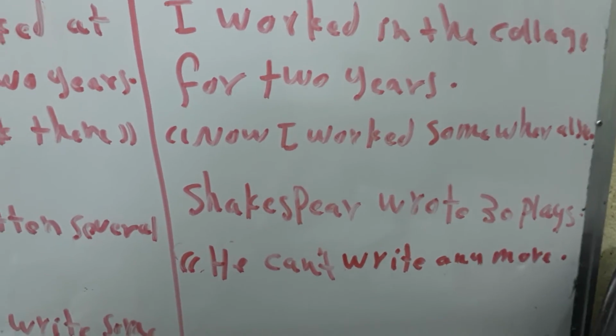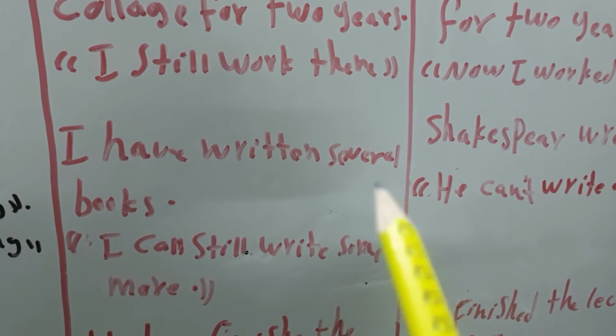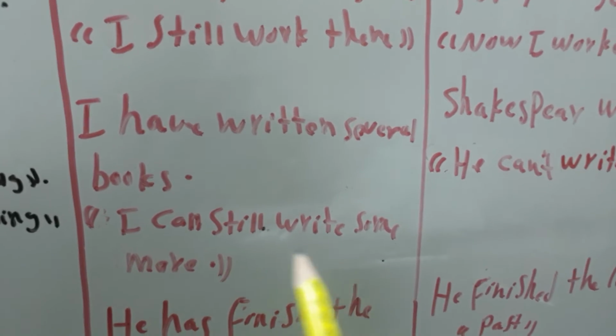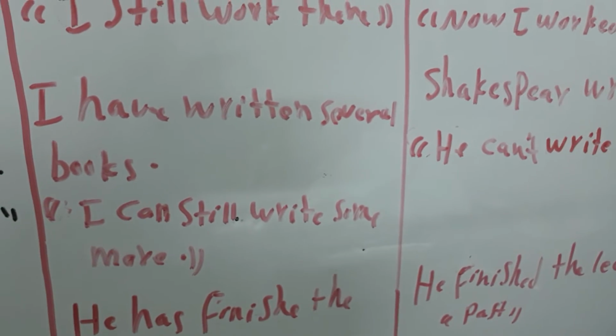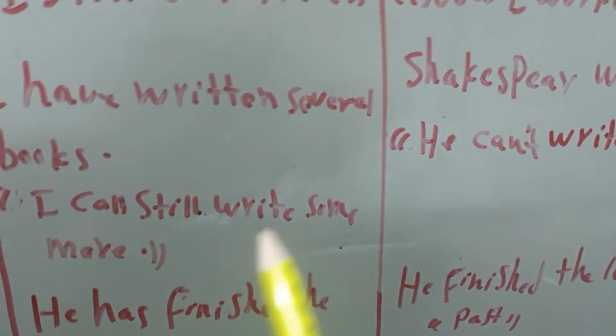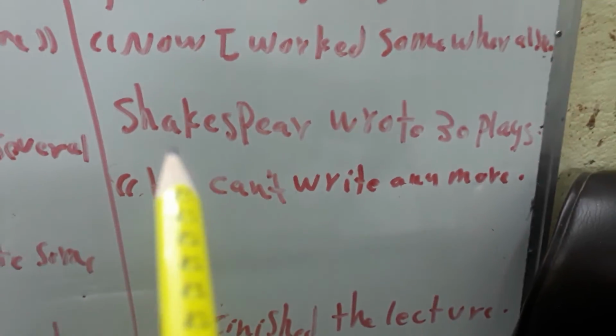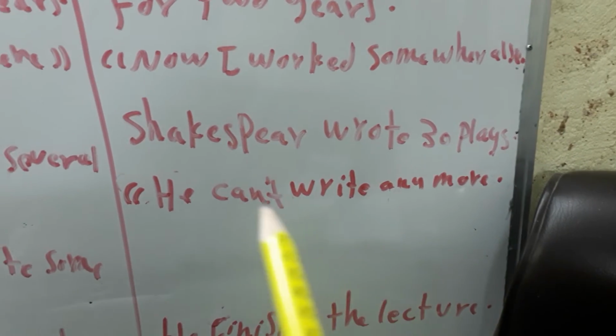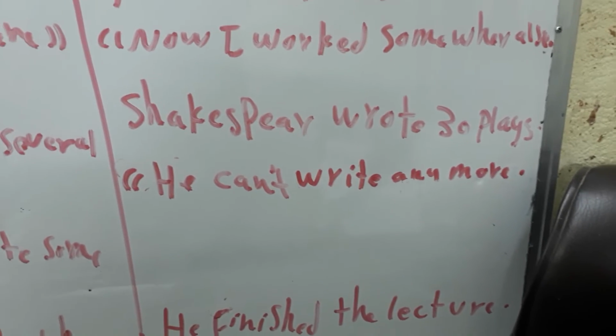Another example, I have written several books. So it means I can still write some more. But in the past simple, for example, Shakespeare wrote 30 plays. He can't write anymore because he is dead.